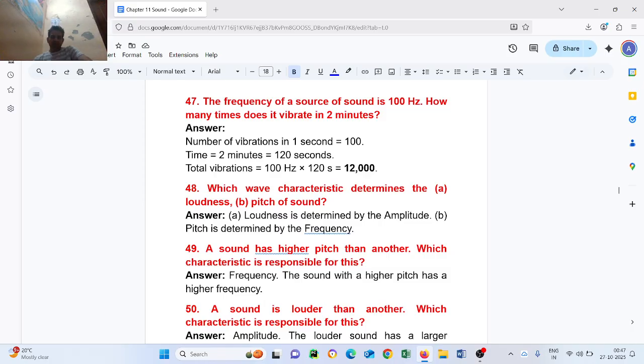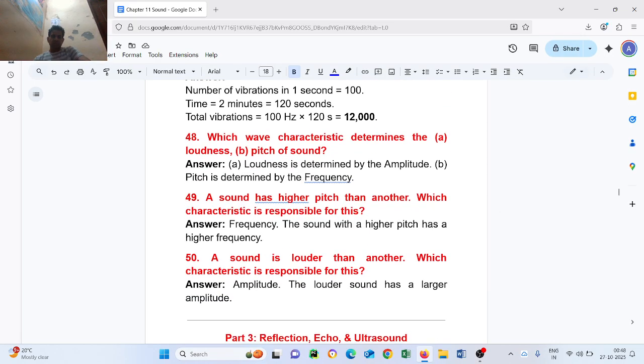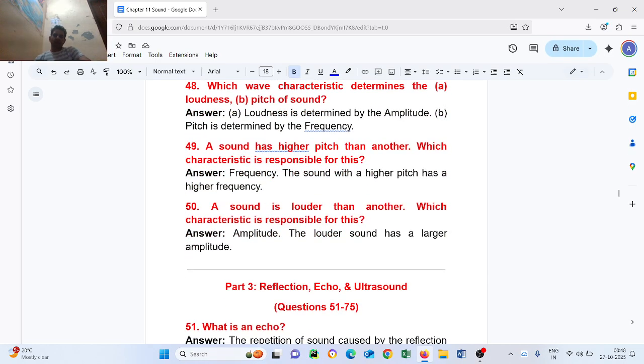Question number 49. A sound has higher pitch than another. Which characteristic is responsible for this? Frequency. The sound with higher pitch has higher frequency. Question number 50. A sound is louder than another. Which characteristic is responsible for this? Amplitude. The louder sound has larger amplitude.